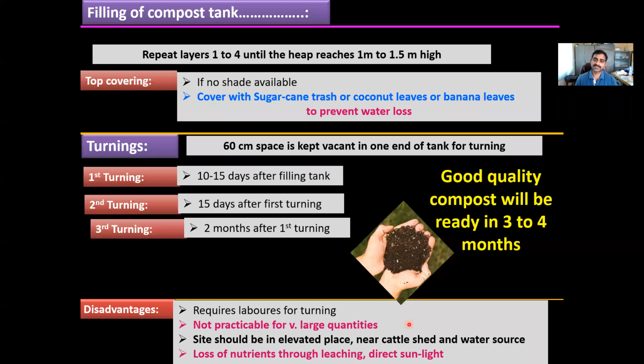And here I was telling you that the tank should be made at elevated places, near the cattle and near the water source. Under unfavorable weather conditions, if there is more wind, more rain, or heavy sunlight directly hitting the tank or waste material, there are chances that the nutrients will be leached out.